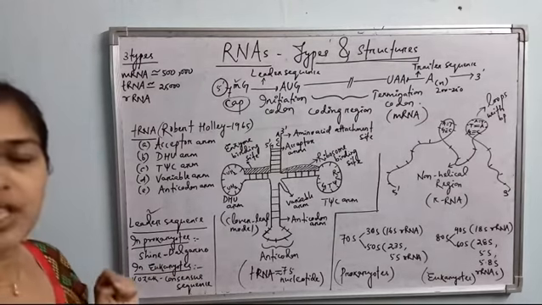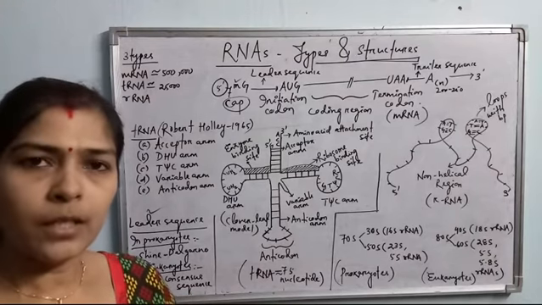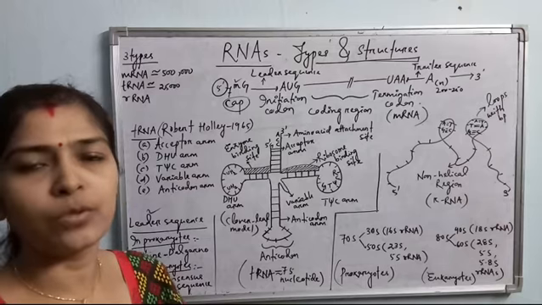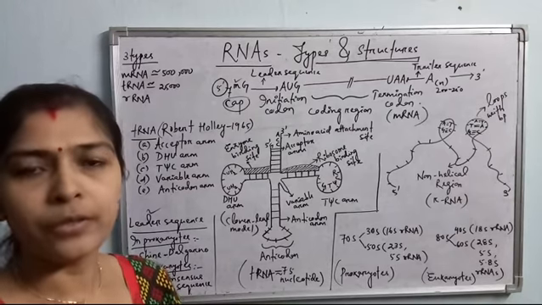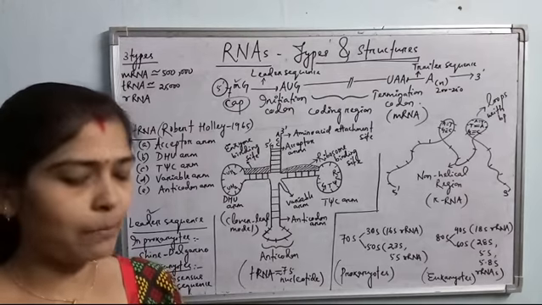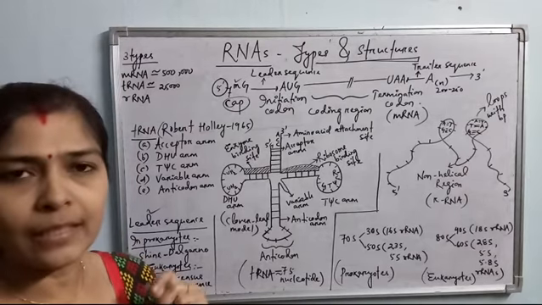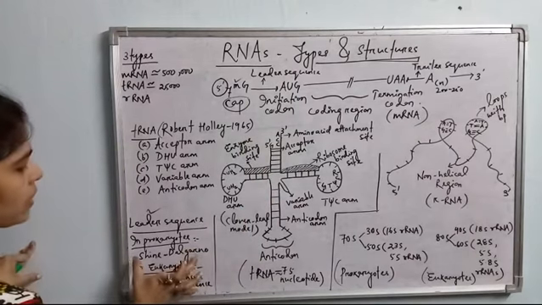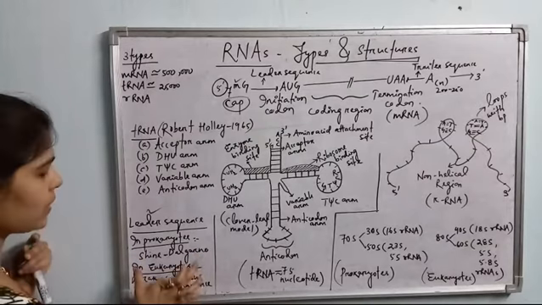This Shine-Dalgarno sequence contains a nucleotide sequence which is complementary to the 16S rRNA of the 30S ribosome of prokaryotes, so that the 30S ribosomal subunit can be easily linked to the leader sequence.